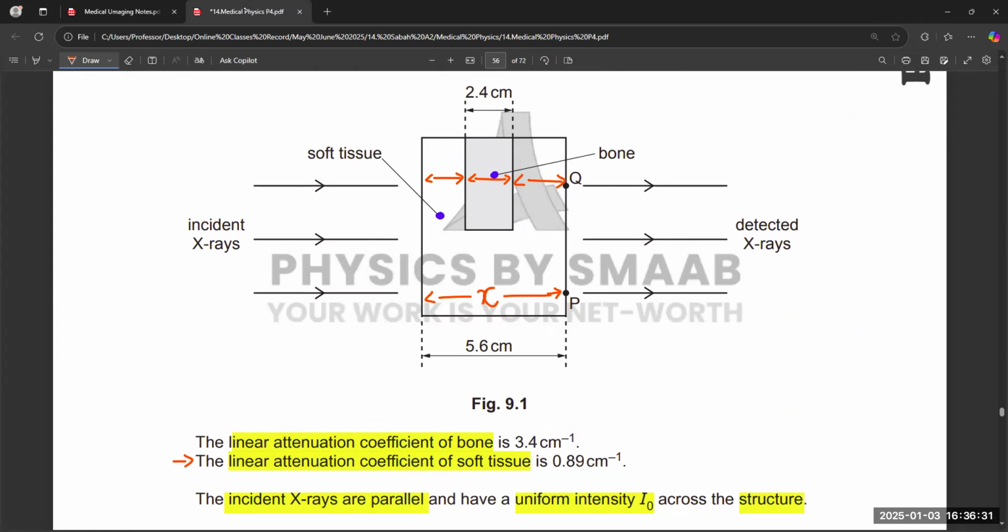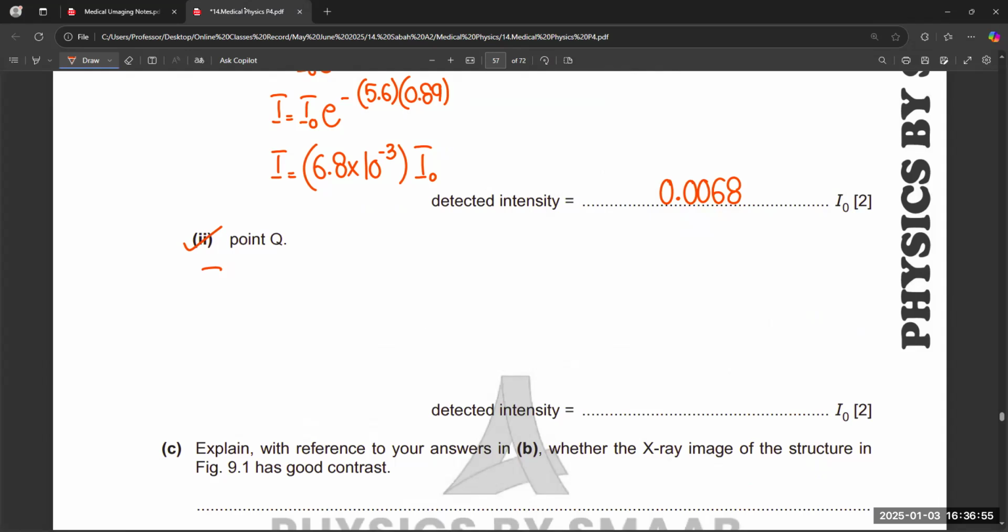So for soft tissue, 3.2 per centimeter. So it means that intensity is equal to I naught exponent